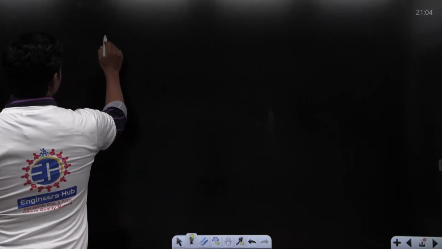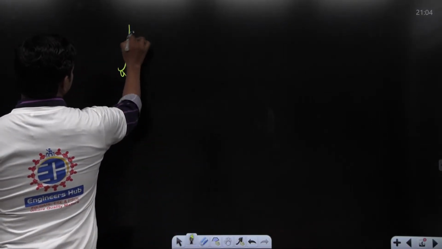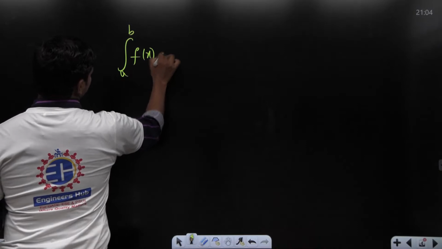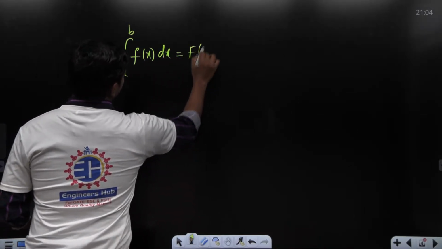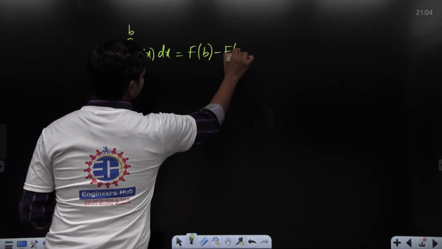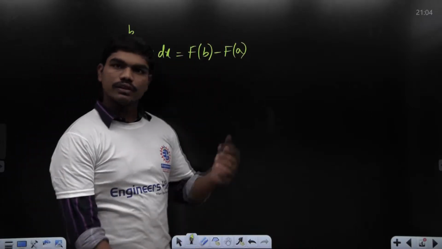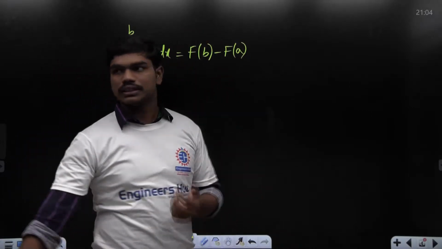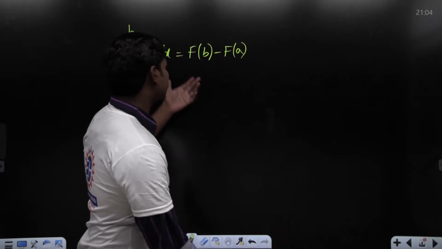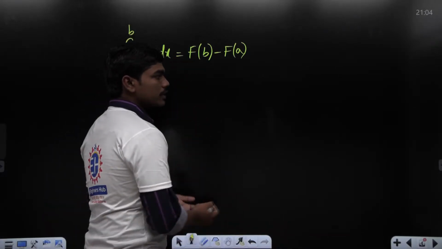We have seen some fundamental theorems of integration basically, and I told you if you are writing integral a to b f of x dx is equal to capital F of b minus capital F of a, then this capital F of x is the antiderivative of this small f of x. This is what we have seen. And also once you have seen this, we have stepped into the mean value theorem of integration.